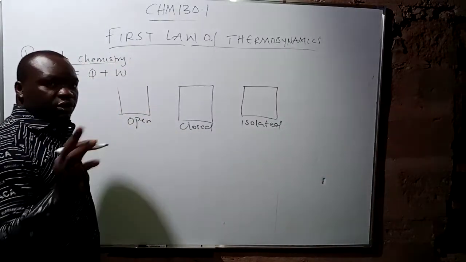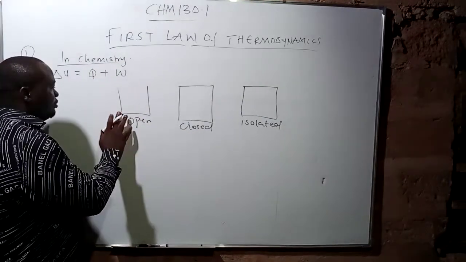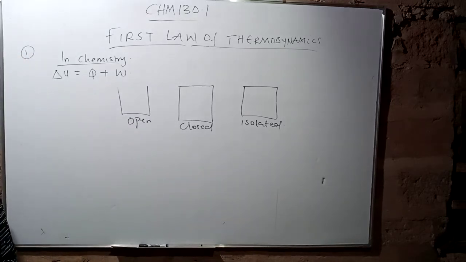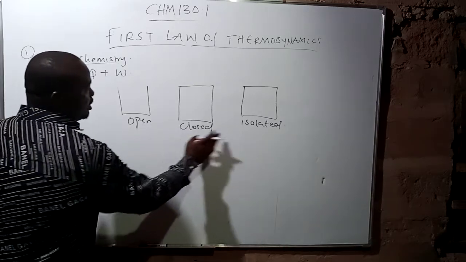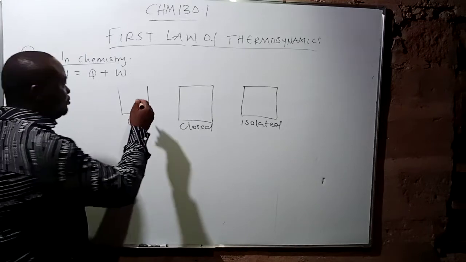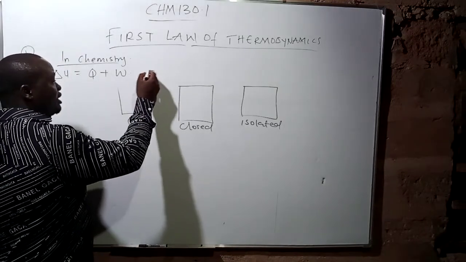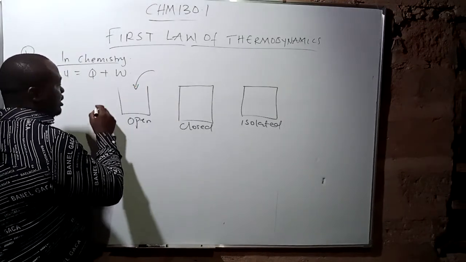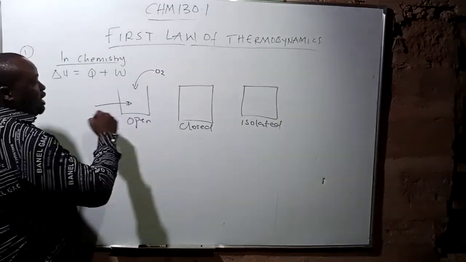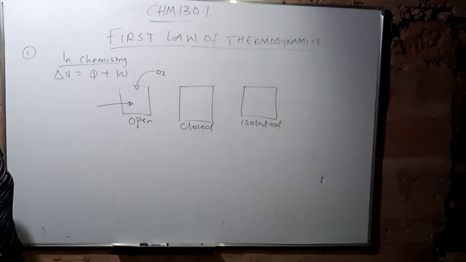Now, you have to understand this. Under a system, like I said, we have three: open, closed, and isolated. In an open system, what is actually happening here is that matter can enter, energy can enter. So both energy and matter can actually enter into an open system.